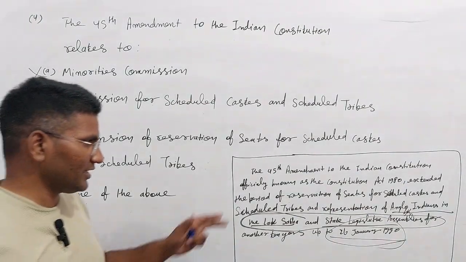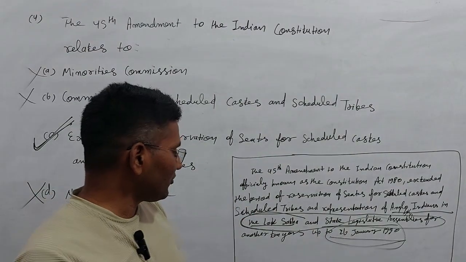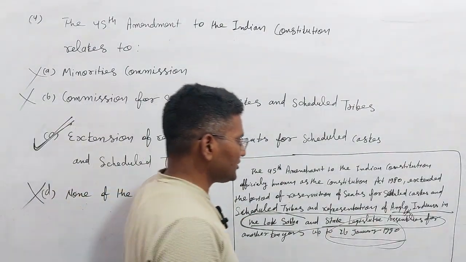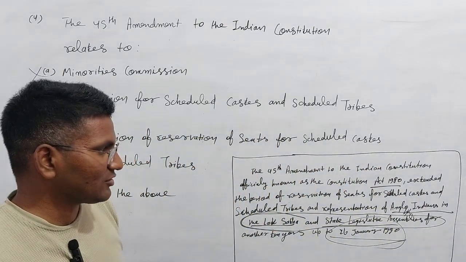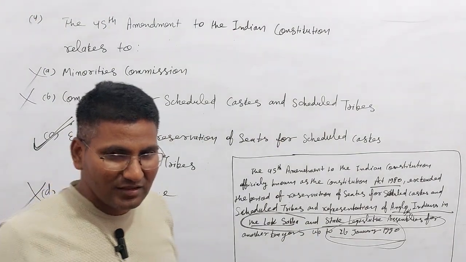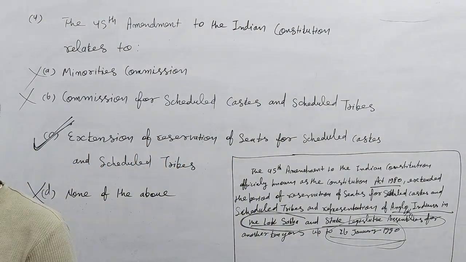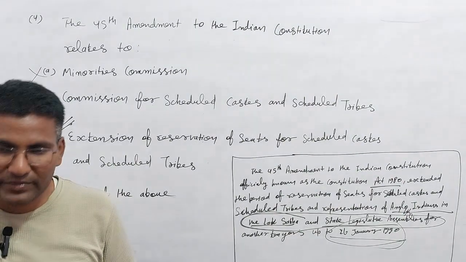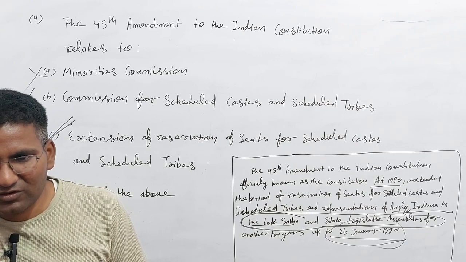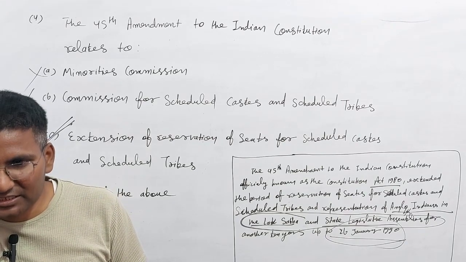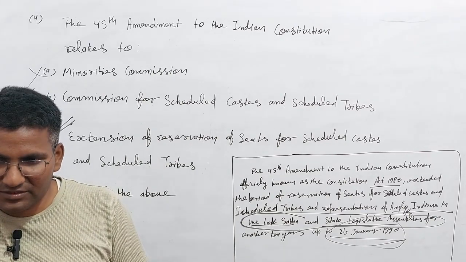So you should know, read this. The 45th Amendment to the Indian Constitution, officially known as the Constitution Act 1980, extended the period of reservation of seats. From the political point of view, you should know that at this time also there are so many seats reserved for the scheduled castes and scheduled tribes.